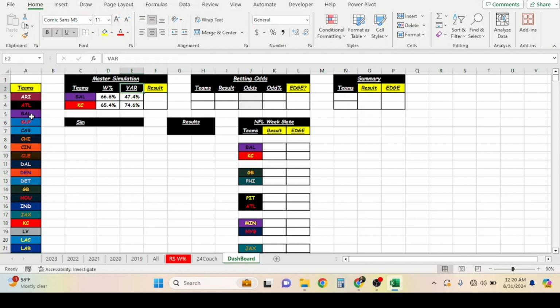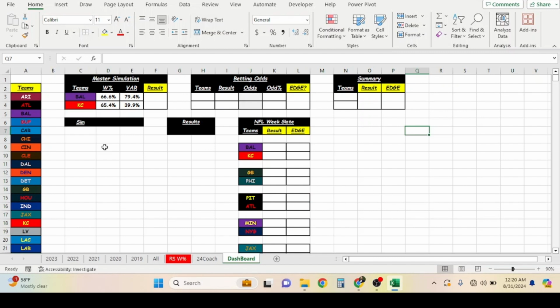Okay, and you recognize how it changes because it's a random number. I can go over here, just press one button and watch the VAR numbers. See, they always change because it's random, and it's random based on your standard deviation. And standard deviation is just basically your volatility. Now, how do we move on from here?